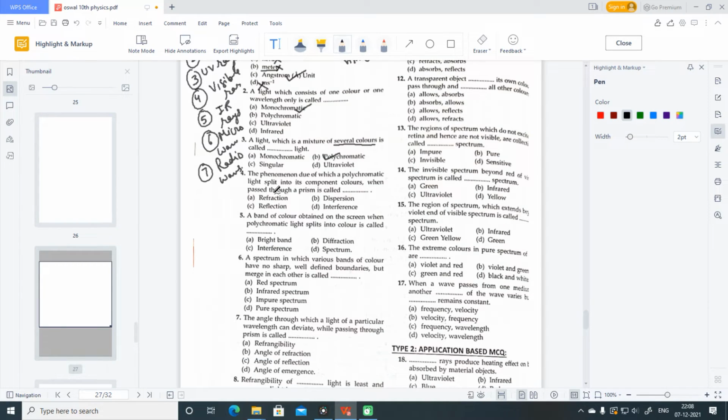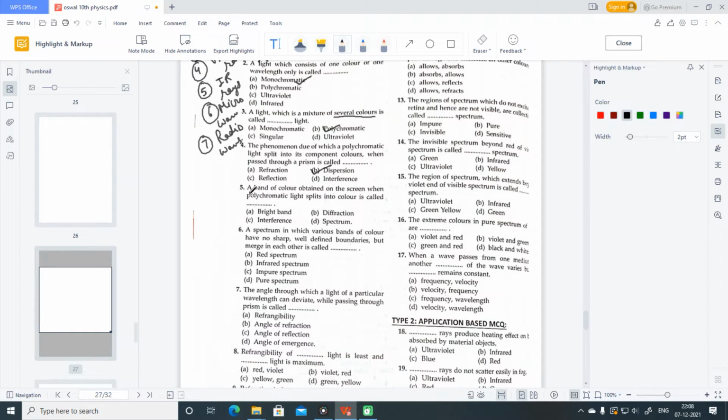Next question. A phenomenon due to which a polychromatic light splits into component colors when passed through a prism is called. So this phenomenon is called dispersion of light, in which white light splits into 7 colors. Then the fifth question. A band of color obtained on the screen when polychromatic light splits into colors is called. It is called spectrum.